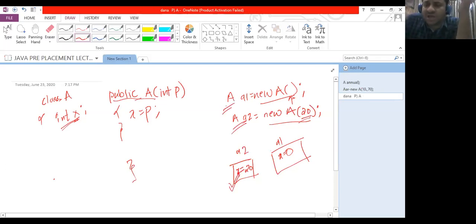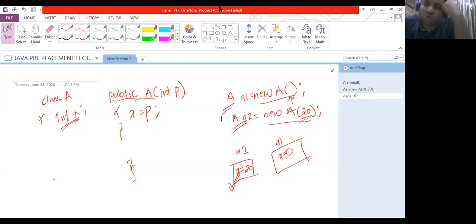Now the student will say, what about a1? You said that if you don't pass any argument while creating an object, it will call the default constructor. But mind you, dear, remember, if I have created even one parameterized constructor, then that default version of the default constructor will cease to exist. It no longer exists.